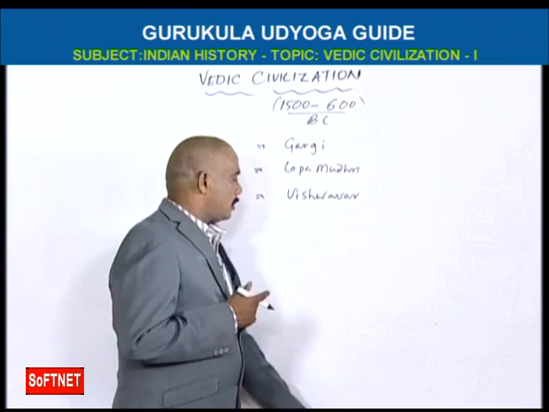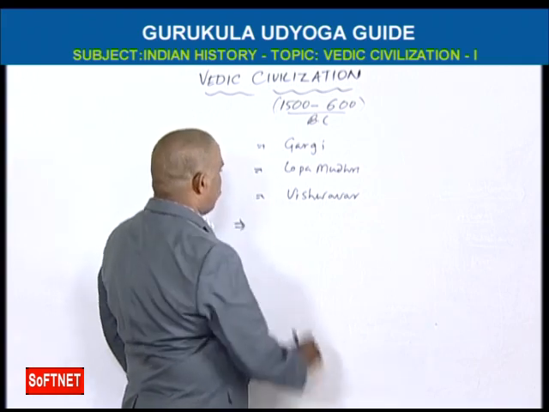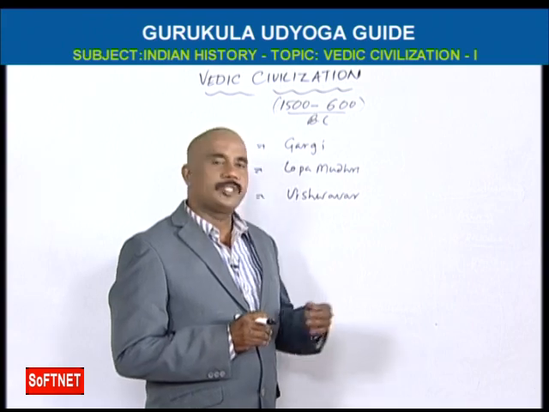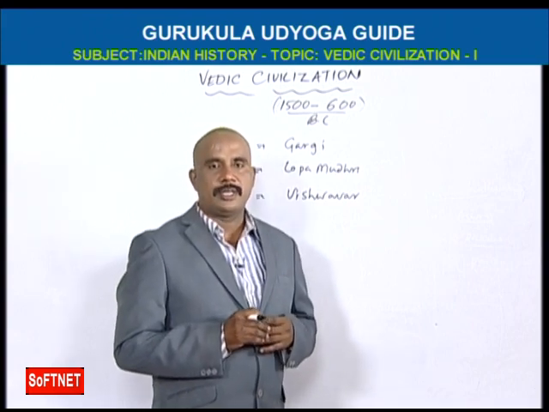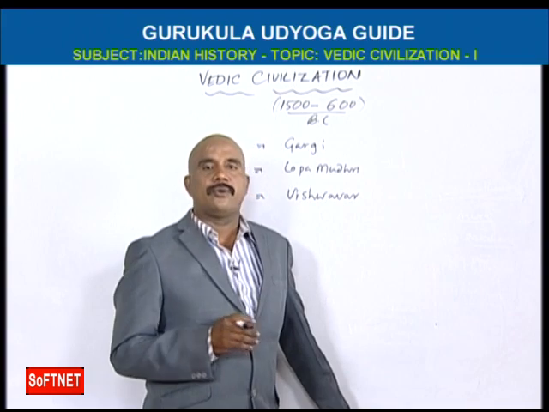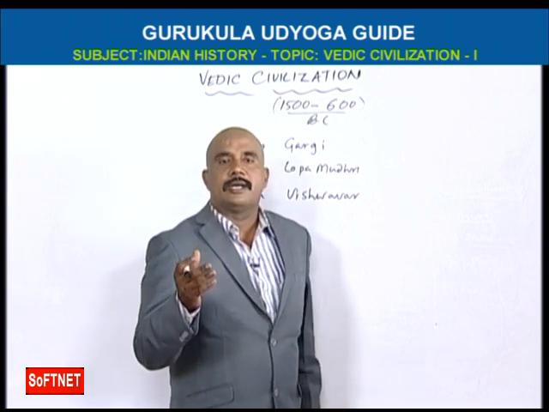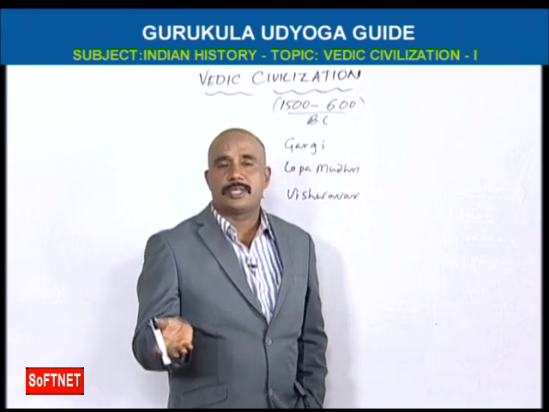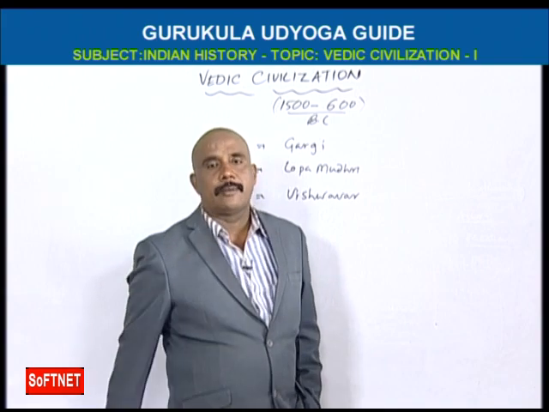And what are the gods worshipped in this period? In the Indus Valley civilization we have only two gods, the Mother Goddess and Pashupati.